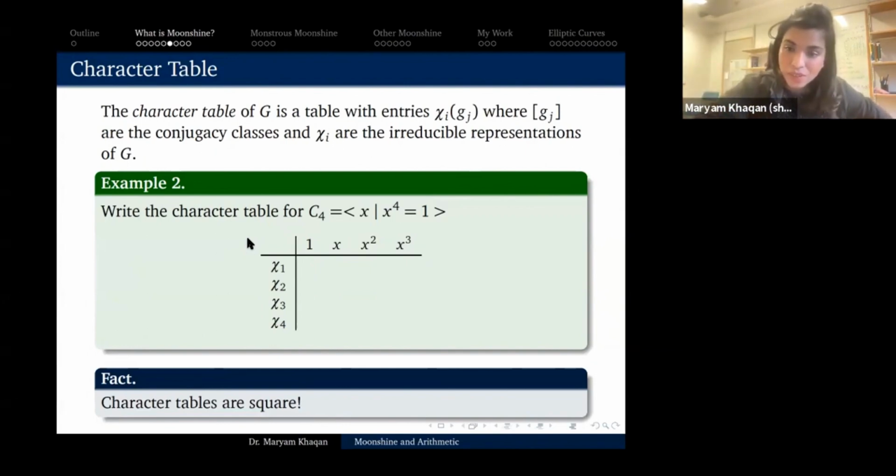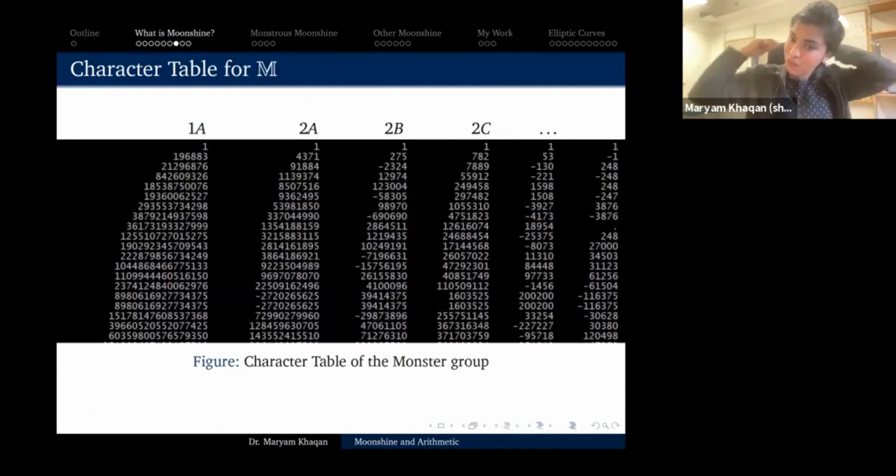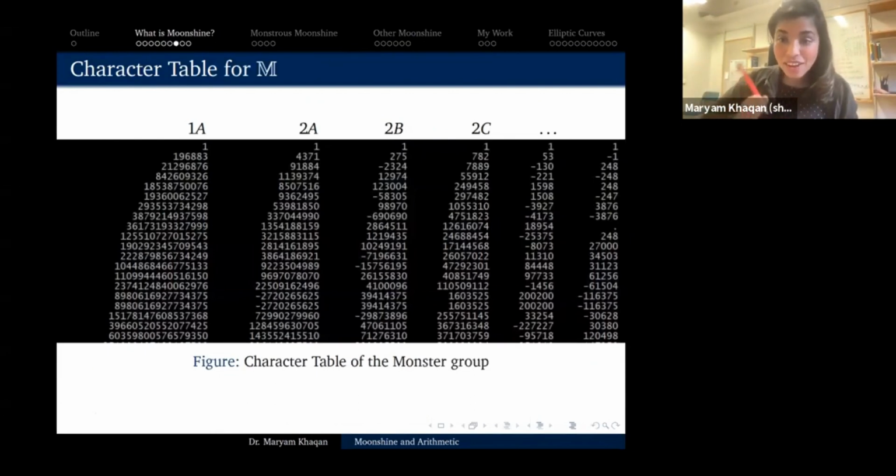So here, finally, now that you know what a character table is, the character table of the monster group. First, a disclaimer: the character table of the monster group was not going to fit on my slides. It's a really large group. It actually has 194 columns and 194 rows.